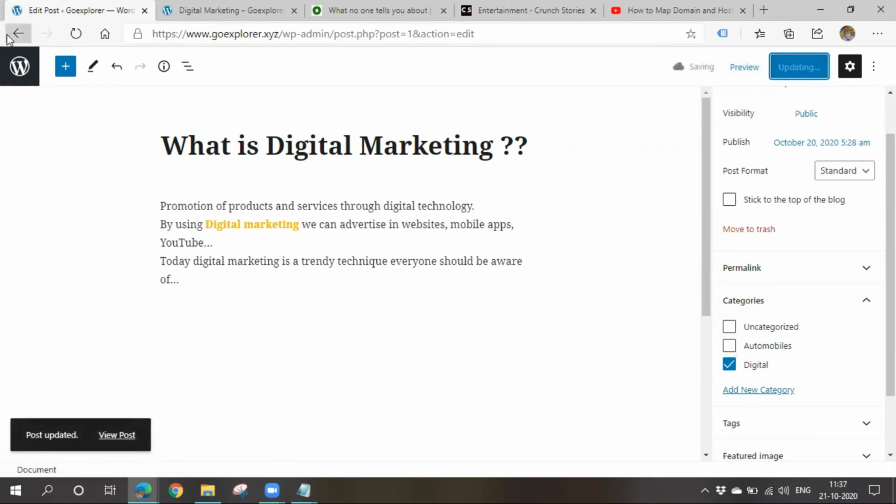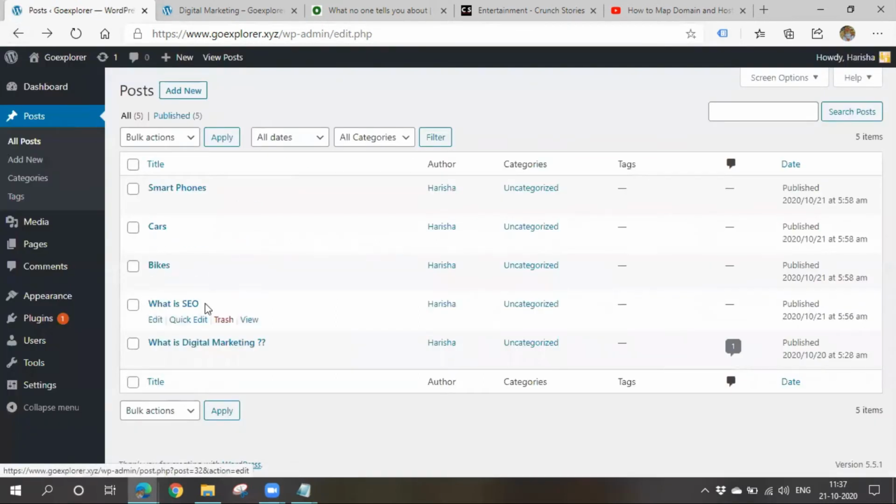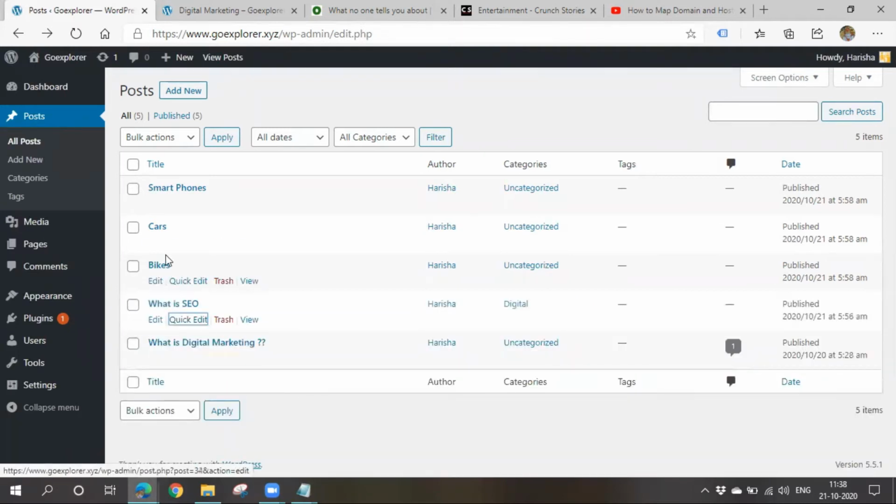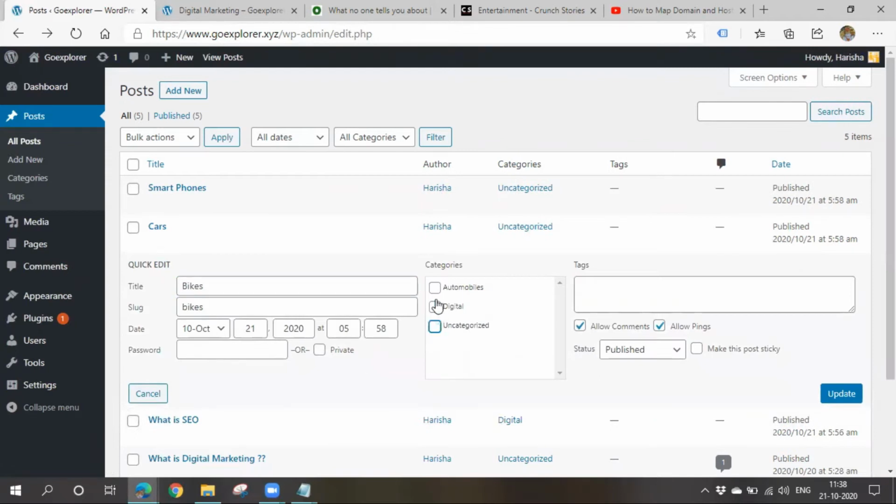I'll go back. Now I'll change this SEO post. I'll quick edit this. We can also quick edit. It is uncategorized, right? I will also change it to digital. Update. I will also assign these bikes and cars to a particular category, automobiles. Update.